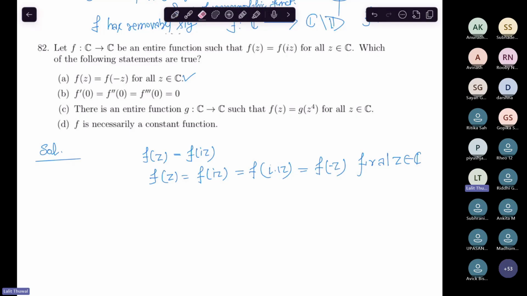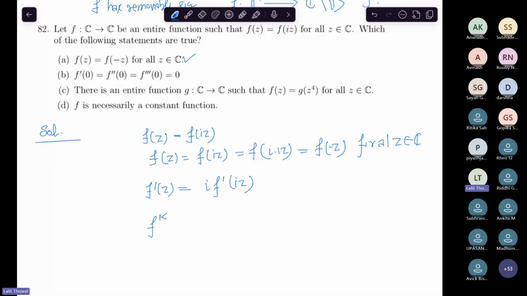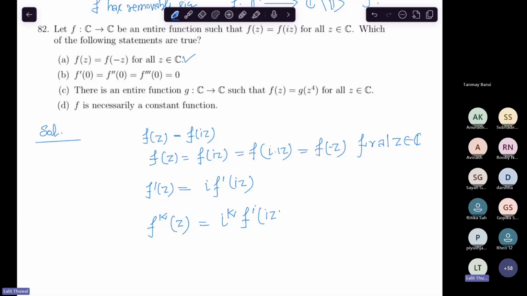Now differentiate both sides: f'(z) equals i f'(iz). Can you tell me the general formula? If you differentiate k times, what do you get? f^(k)(z) equals i to the power k times f^(k)(iz), yes or no? Is it correct or not?